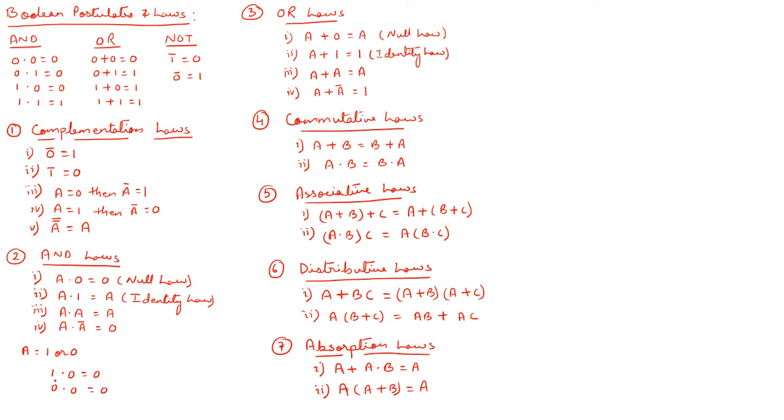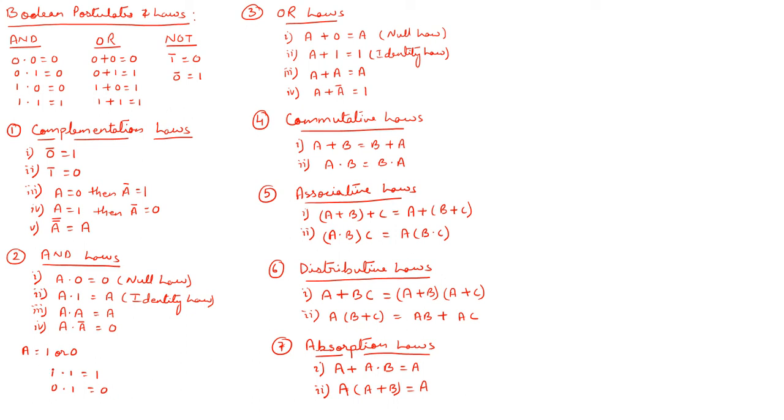So you can see I have taken a value as 1 and 0, but the output is constantly 0. That's why you can see the first one, a dot 0 is 0. In a similar way, if I take a value for this next one as 1 and 0, and keep the next value constant as 1 and 1, what I'll be getting is 1 dot 1, that is 1, no doubt, and 0 dot 1 I'll be getting 0.